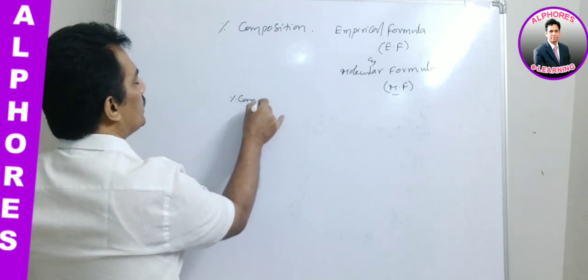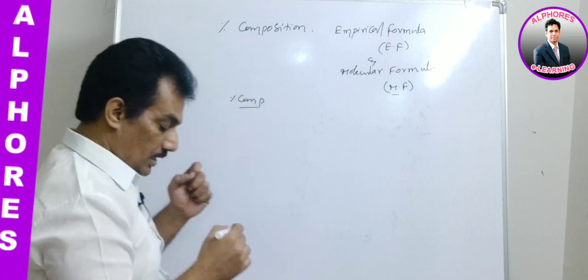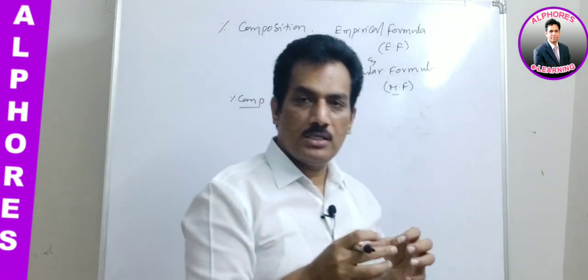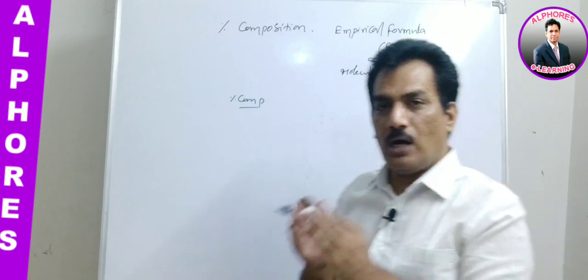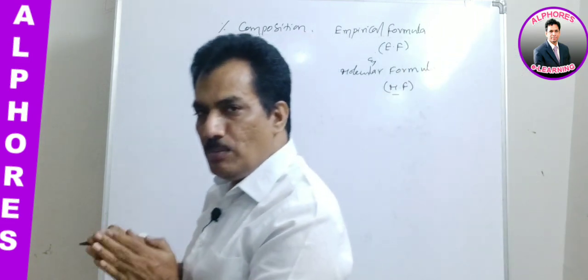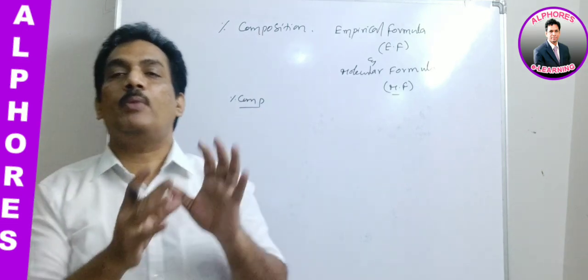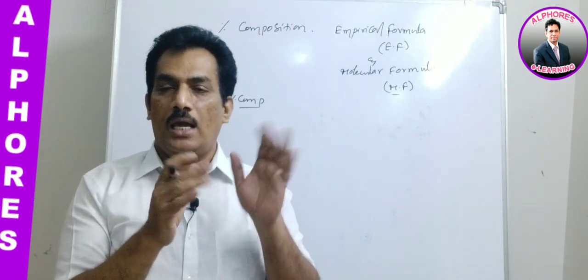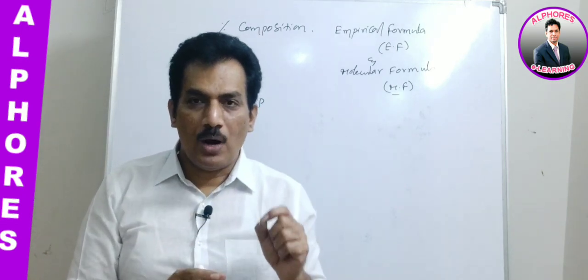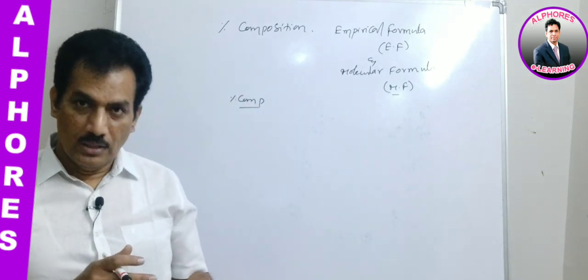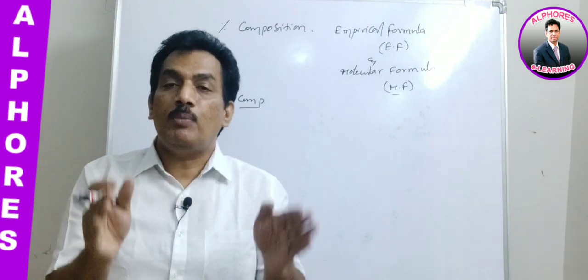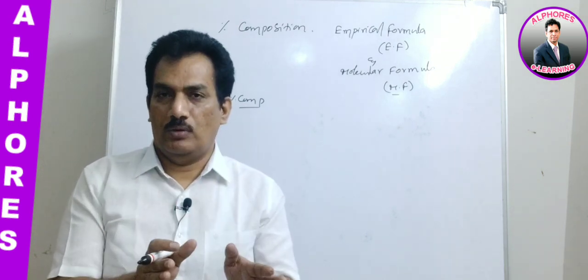Percentage composition is nothing but the number of parts of a selected element present in 100 parts of the compound. Again I am giving: the number of parts of a selected element that is present in 100 parts of the total compound.